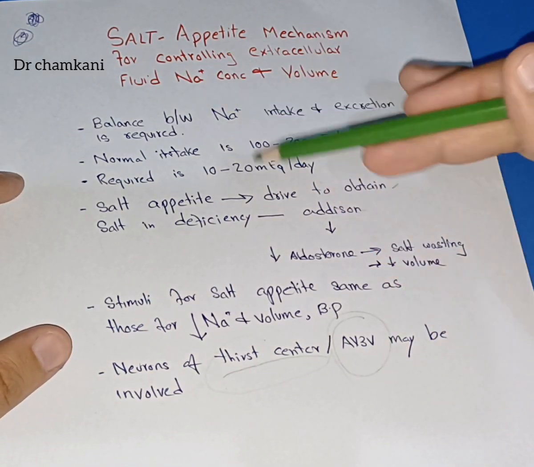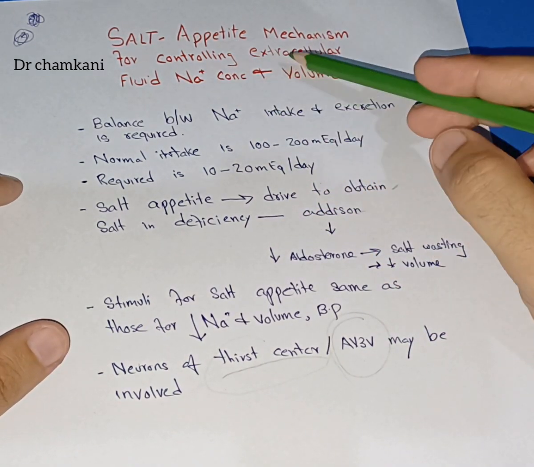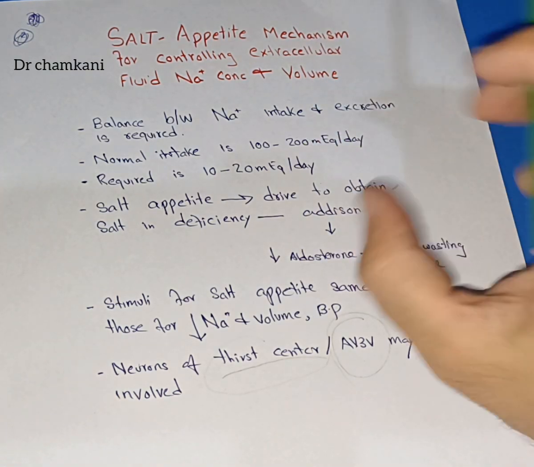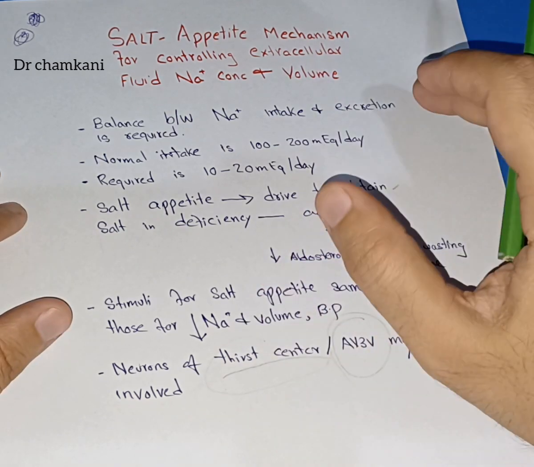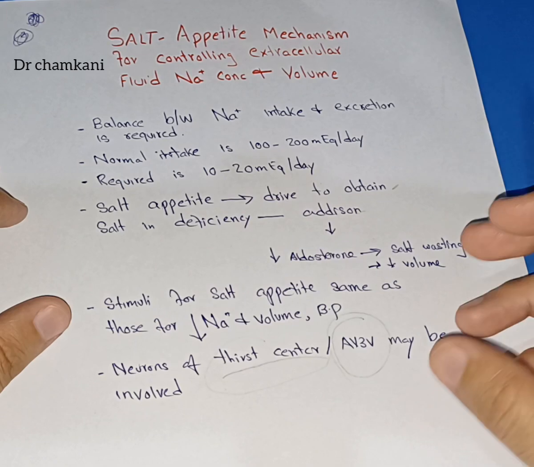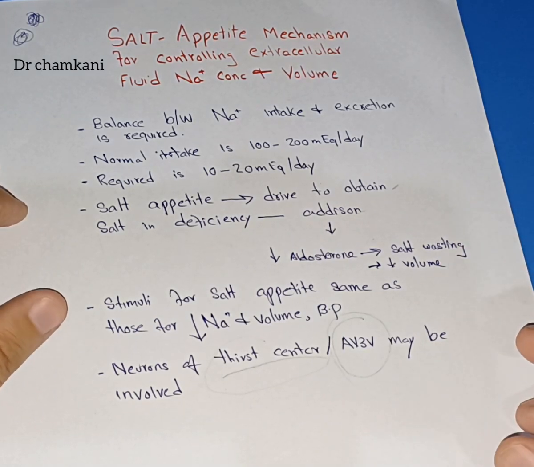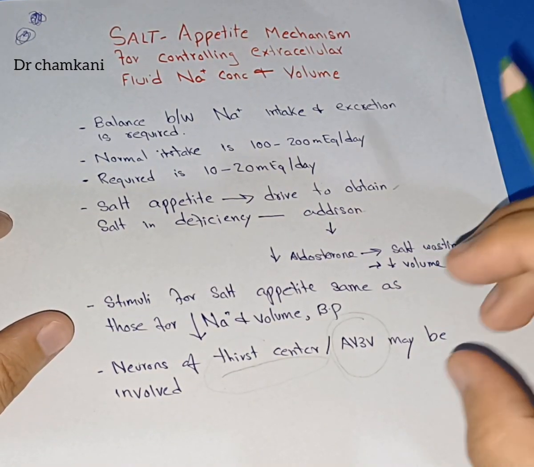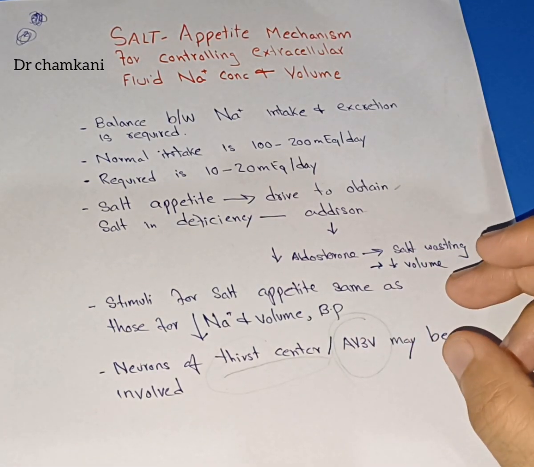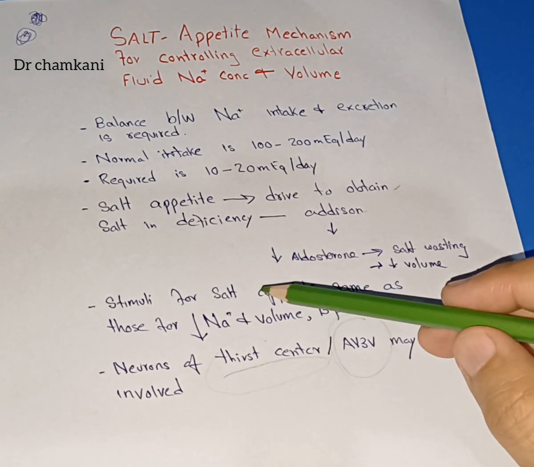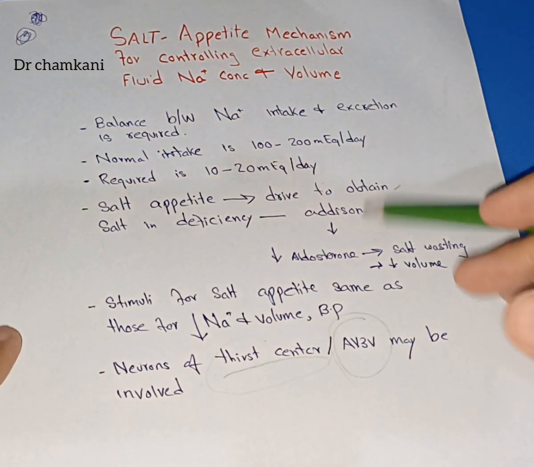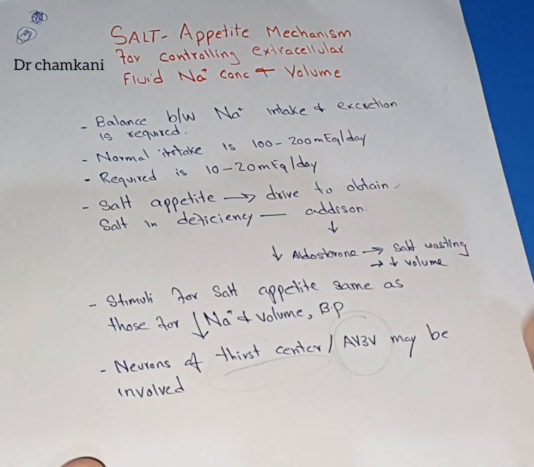So that's all about the salt appetite mechanism for controlling the extracellular fluid sodium concentration and blood volume. It simply means that normally when we are consuming extra sodium, the extra sodium is lost through the kidneys. But in conditions in which there is deficiency of salt in the human body, the salt appetite becomes important, with the help of the neuronal centers in the AV3V area of the brain, and reflexes like the deficiency of salt, the decrease in blood volume, and the decrease in arterial pressure become important in consuming extra salt. So that's all about the salt appetite mechanism.